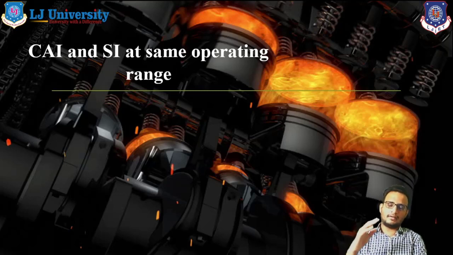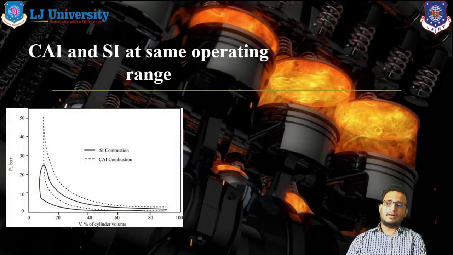SI body works on the constant volume approach, and CI body works on the constant pressure approach. But CAI and SI body both are working on the constant volume approach. So we can discuss its operating range regarding the pressure and volume graph.